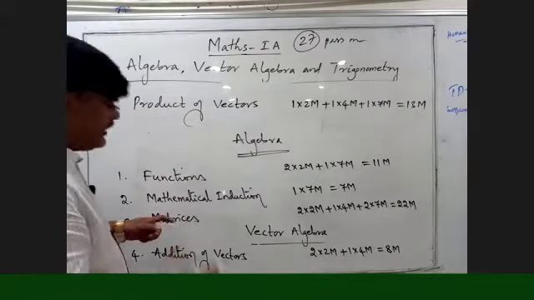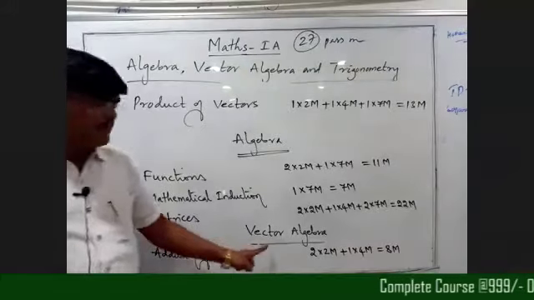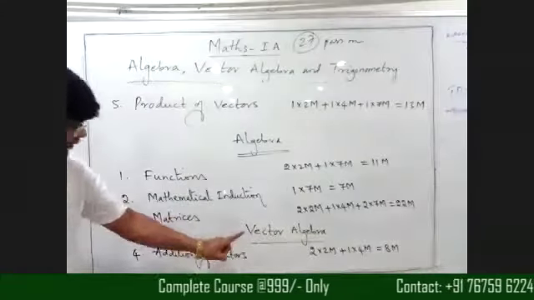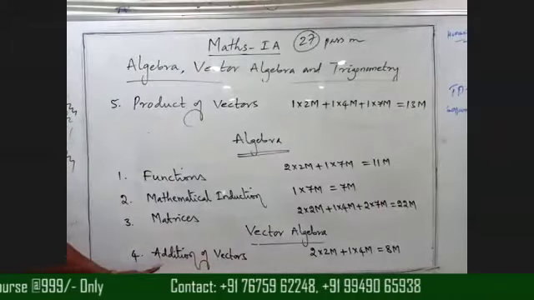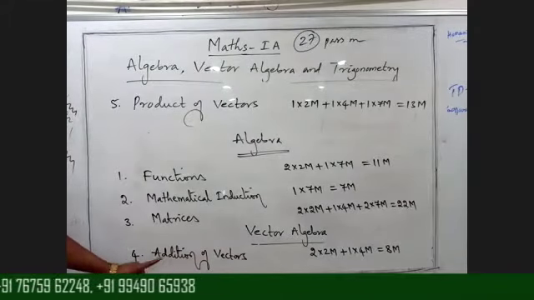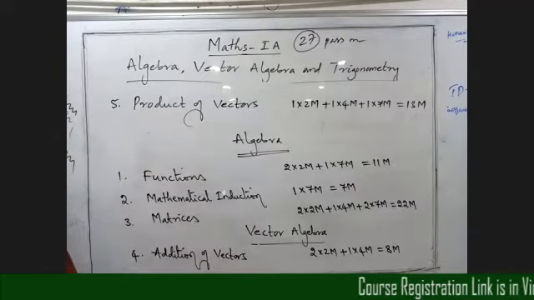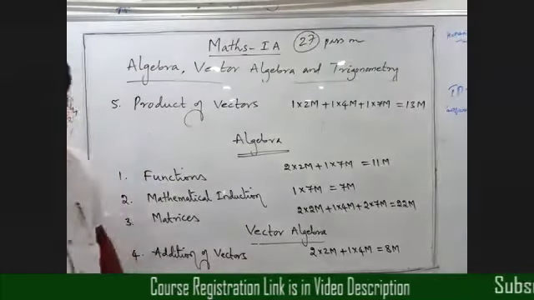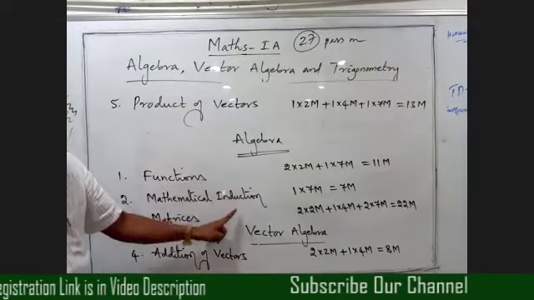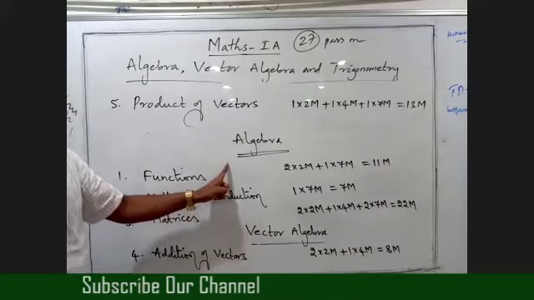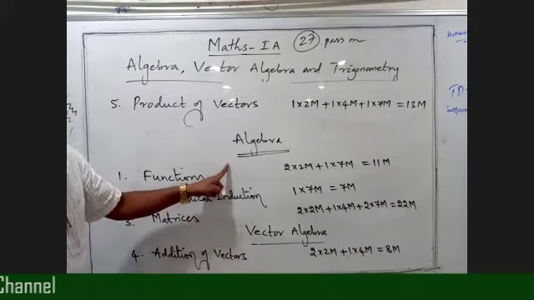Alright. Next, so these are the subtopics in vector algebra. Okay, now beta clear? Vector algebra. So in vector algebra we have two subtopics. One is addition of vectors. Second one is product of vectors. Okay. Next one. So remember, the analysis is not the same for all the subjects, but for all the topics. So for different topics we'll get different marks.